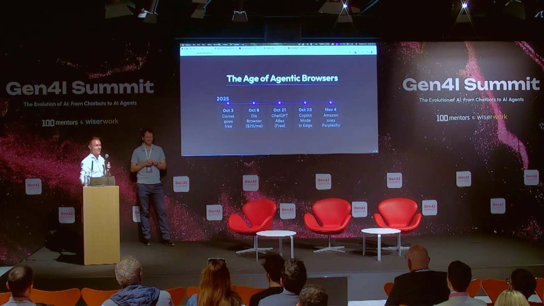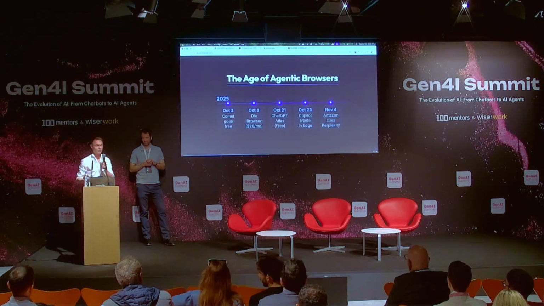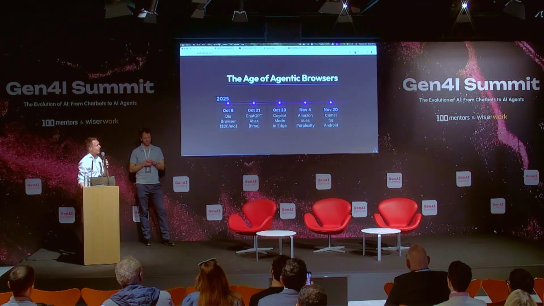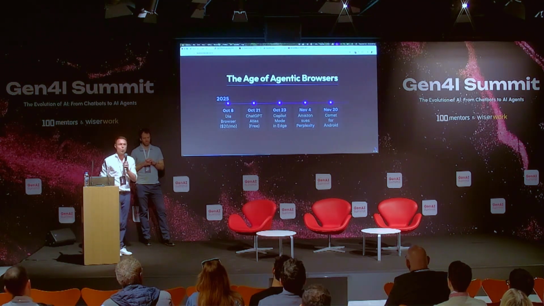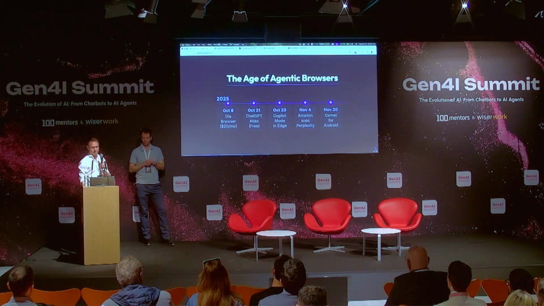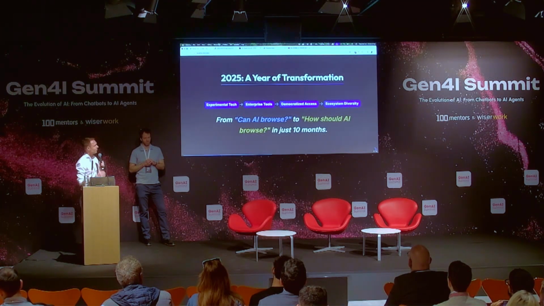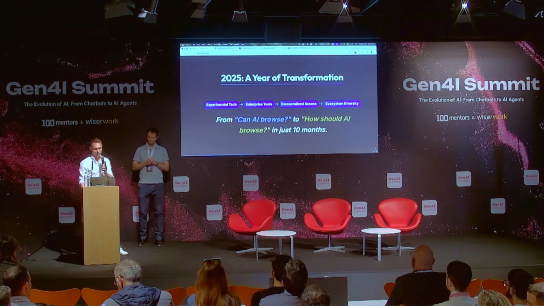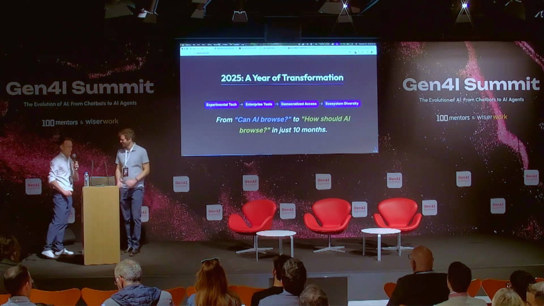So this whole agentic browsing thing is throwing up a lot of interesting questions that go beyond just the technical aspects. And last but not least, on November 20th, we got our first mobile agentic browser that just came out a few days ago. So if you want to try that. Yeah, and so what have we seen in 2025? Well, we've seen a move from experimental tech to enterprise tools that cost hundreds of dollars, to democratized access, where suddenly it's free, and you have competition in the system. That's the ecosystem diversity. And all that just happened within the last 10 months, let's say. So with that, I'm handing back to Alex.